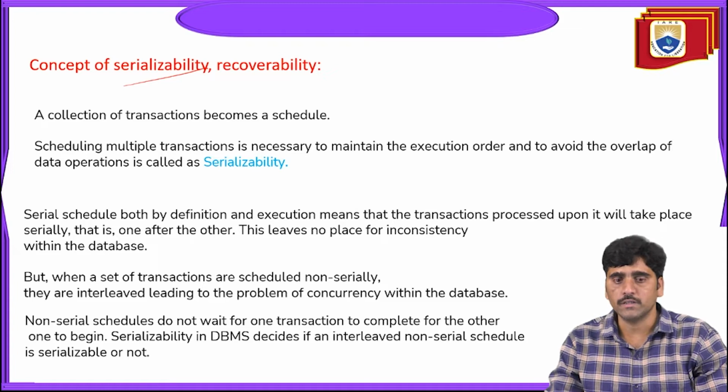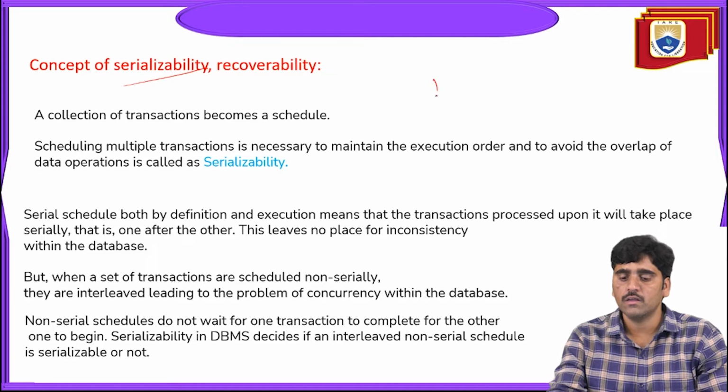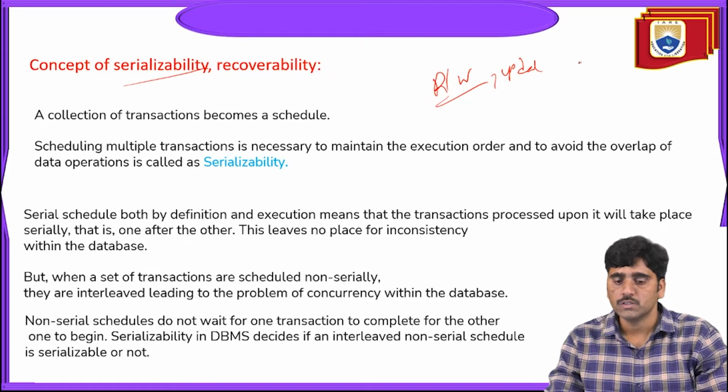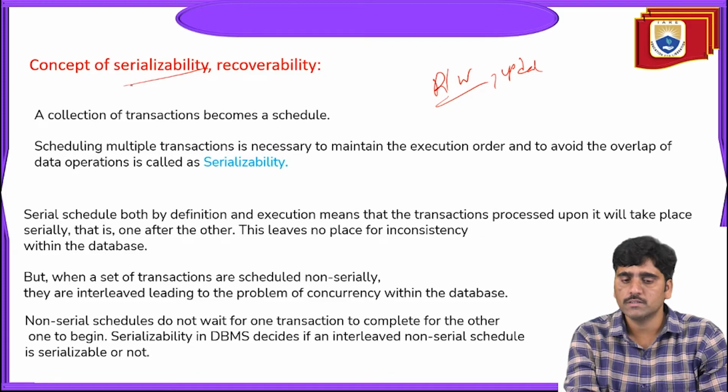In transaction management, all the transactions are going to be executed at one time. But to control that execution, we apply some concurrency control mechanism. We are facing a lot of problems like read or write problems, update problems, or transactional deletion problems also. To avoid all these problems, we use the concurrency control mechanism. After understanding this, we are going to understand the concept of serializability.